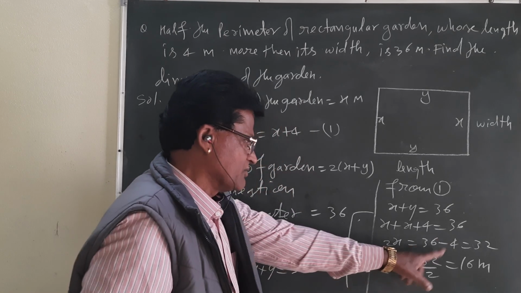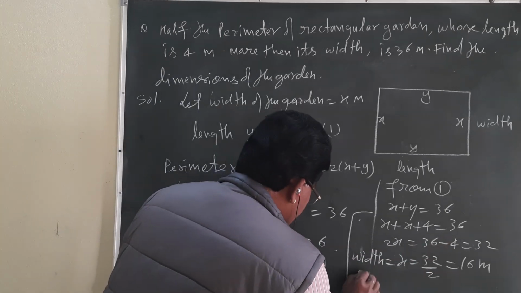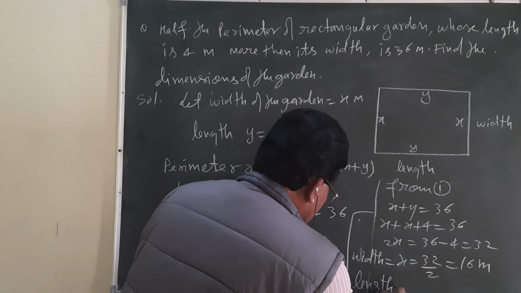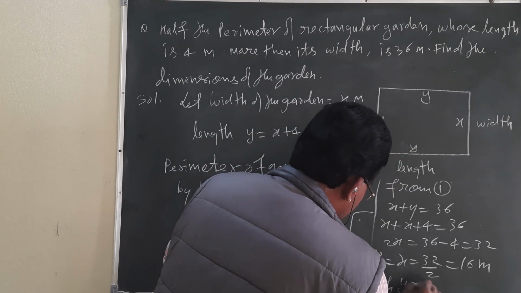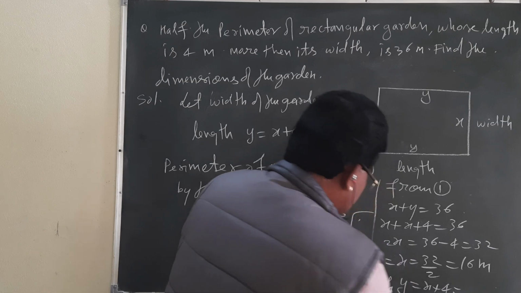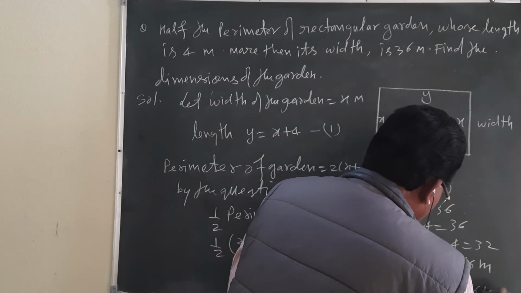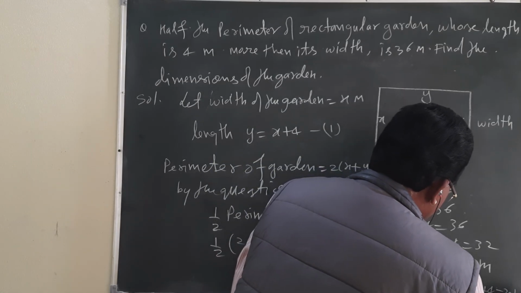Width is equal to x, and what will be the length? Length of the garden, which is y. y is x plus 4, and x we got 16. 16 plus 4, that is 20.